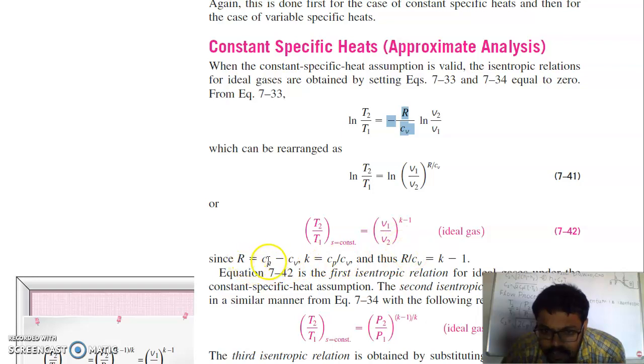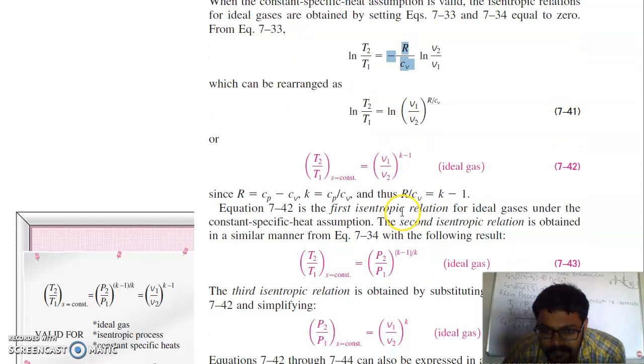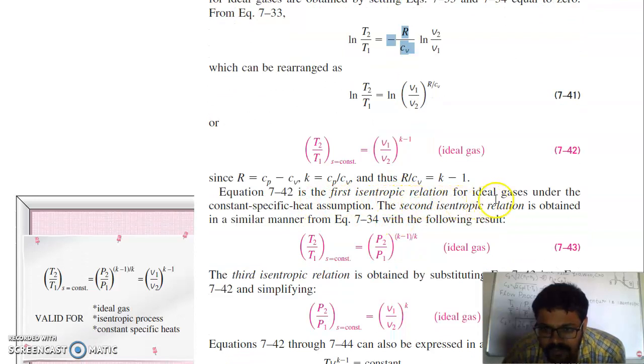Here we know R is equal to Cp minus Cv, and k is equal to Cp by Cv. So you can replace R by Cv in terms of the ratio of specific heats, which is also known as k, or somewhere it is written as gamma. So this is the first isentropic relation for an ideal gas under the constant specific heat assumption.